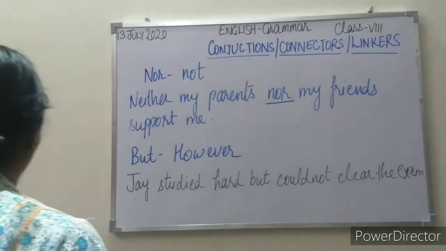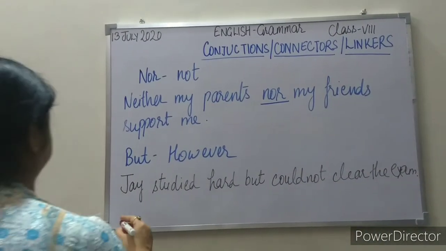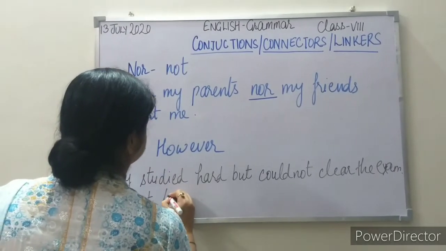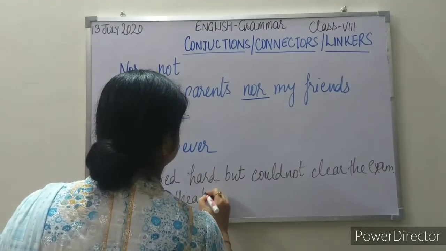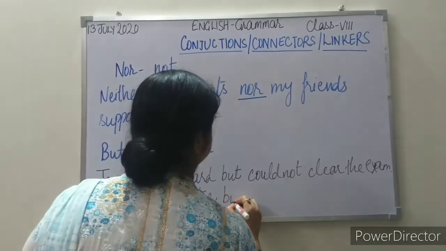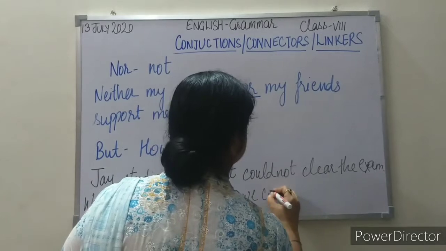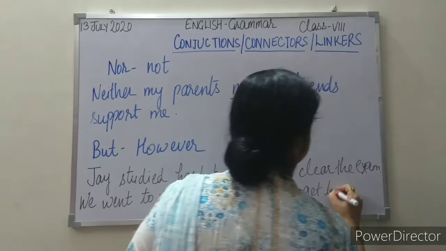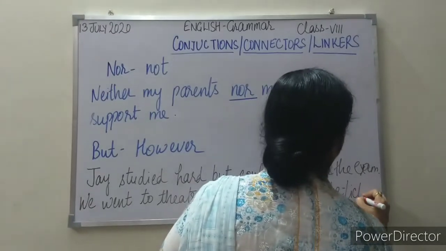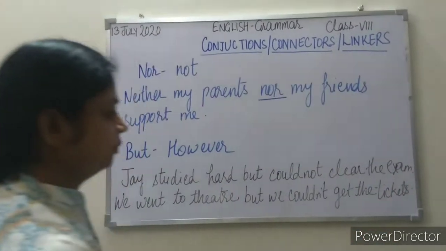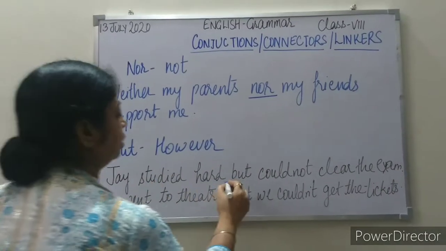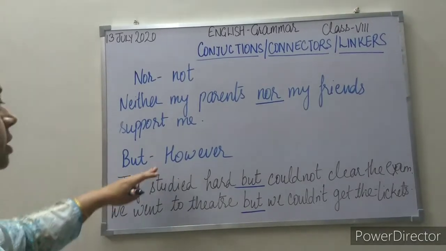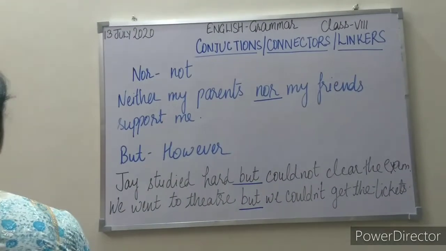We went to the theatre but we couldn't get the tickets. So, but is joining the two clauses in both the sentences. So, this is the use of but here.